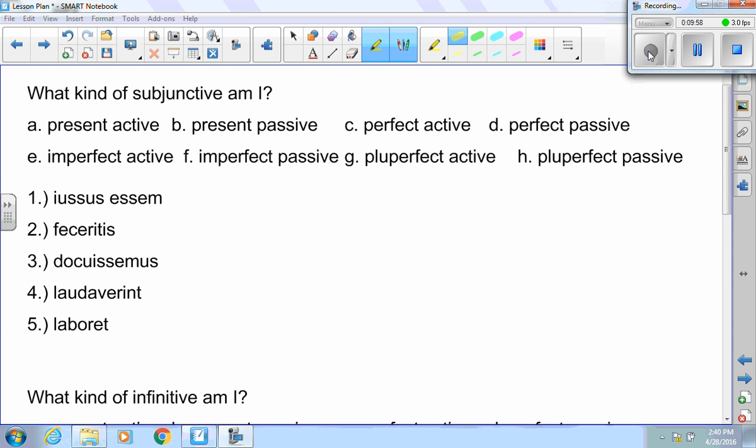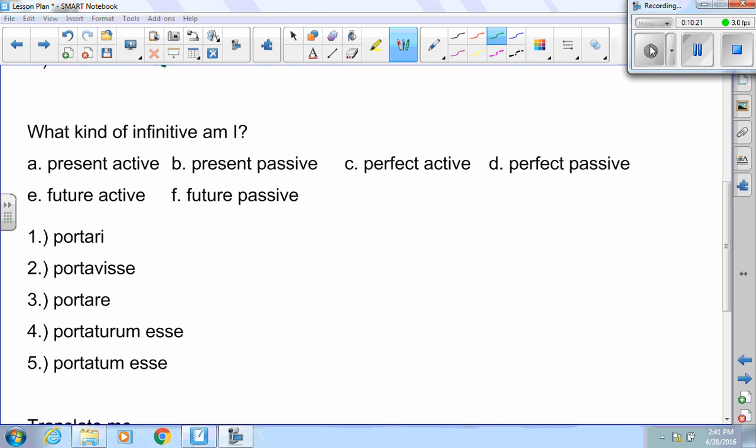Here's 5 that you can choose what kind of subjunctives I'm using. Forgive me for putting these all in one spot, but good luck. You have A through H. So there's 5 of them. See what you got. If you came up with these answers, then you're well on your way. Same thing for the infinitives. Here are 5 infinitives with your choices above. See if you can get those. If you have these answers, you did a good job.